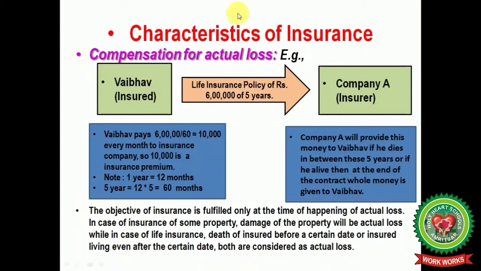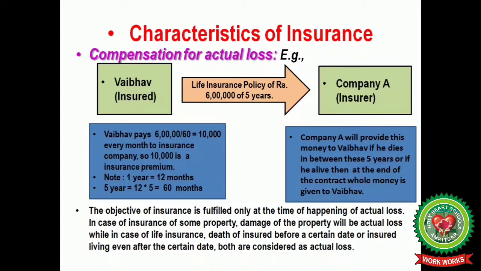So the fourth characteristic is compensation for actual loss. For example, Weber takes a life insurance policy from company A and pays rupees 10,000 as insurance premium. In return, company A will provide the money to Weber if he dies in between these 5 years. Then this money is provided to his family, or if he is alive at the end of the contract, the whole money is given to Weber. So in this way, the contract is completed.